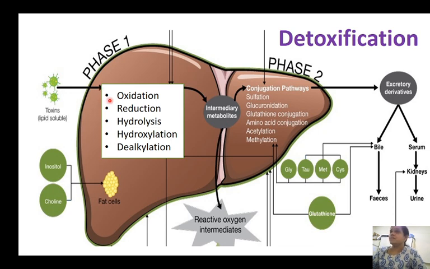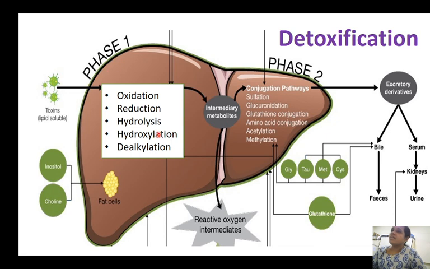They can be subjected to oxidation, reduction, hydrolysis, hydroxylation, or dealkylation. Of these five, the ones that occur commonly in the body are oxidation, reduction, and hydrolysis.